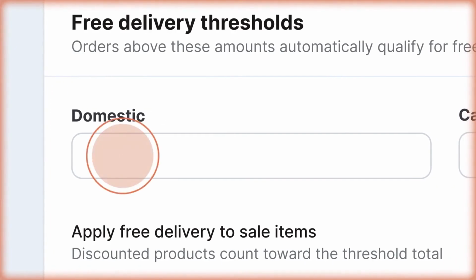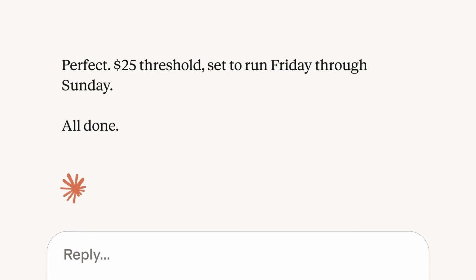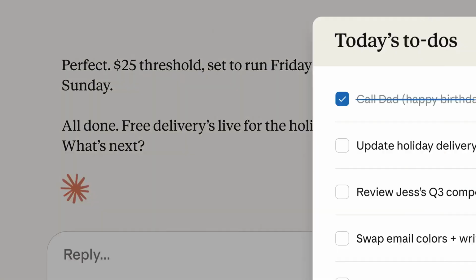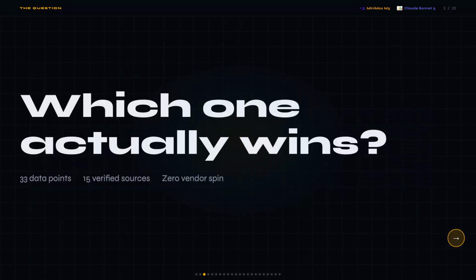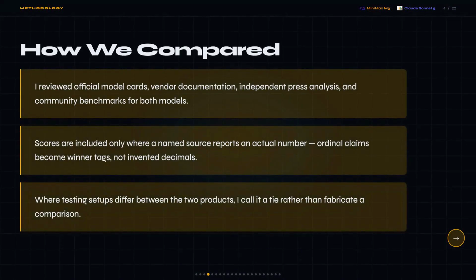I'm comparing MiniMax M3 versus Claude Sonnet 5 across 4 actual tests with 15 verified sources and 0 vendor-funded charts backing the numbers. Honestly, the model that wins on coding benchmarks is not the one that wins on cost. So if you're running bulk API calls with long outputs, the cheaper model could save you thousands before you even notice a quality difference. So this comparison is for you if you're building anything that touches an API, whether that's a coding agent, a document pipeline, or just a tool you're running at scale.